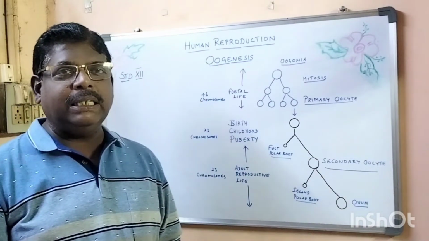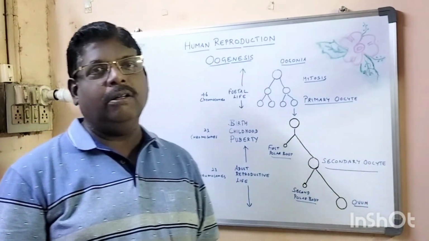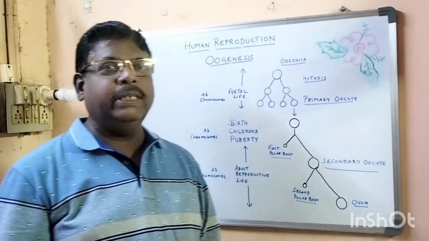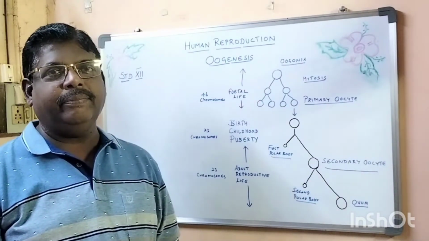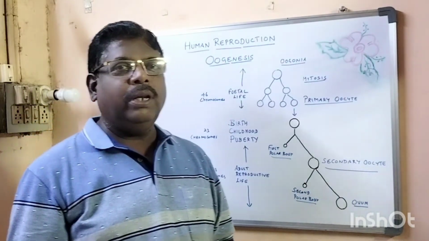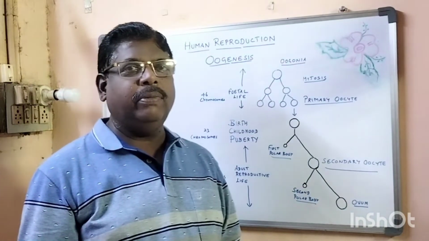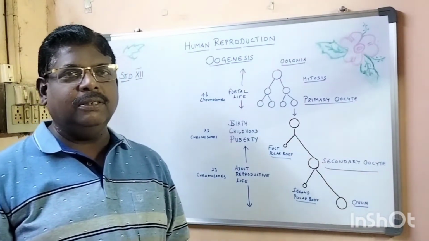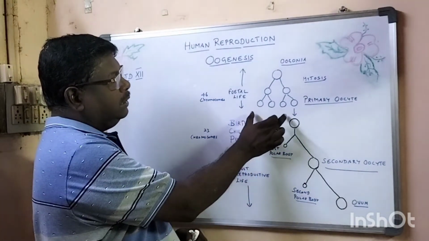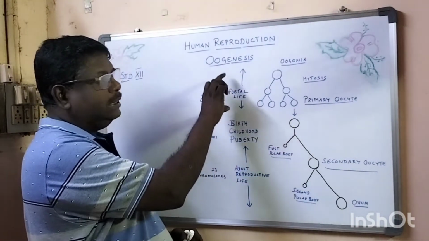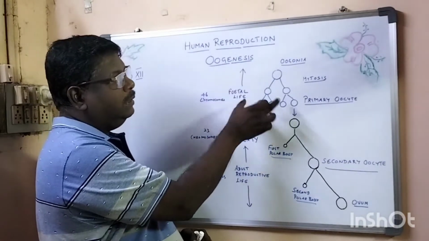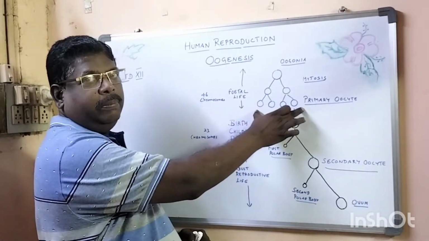Actually, the gamete mother cells are called oogonia. These oogonia are formed in each ovary, and no more oogonia will be added or formed after childbirth. So, with that introduction, we'll see here. Up to this stage, it is fetal life. During embryonic development, these stages are predetermined.